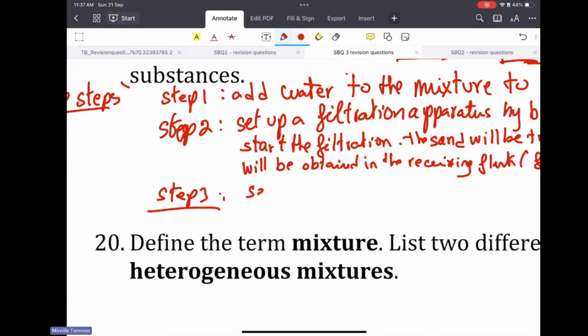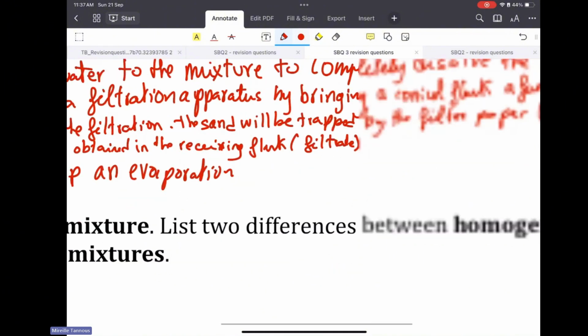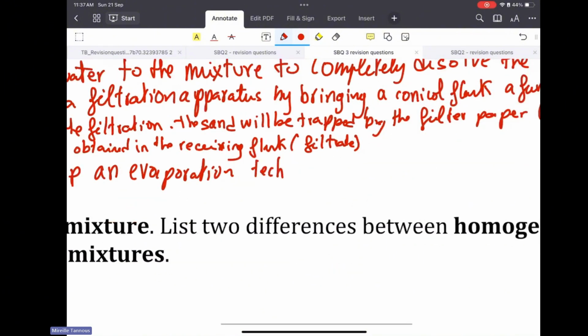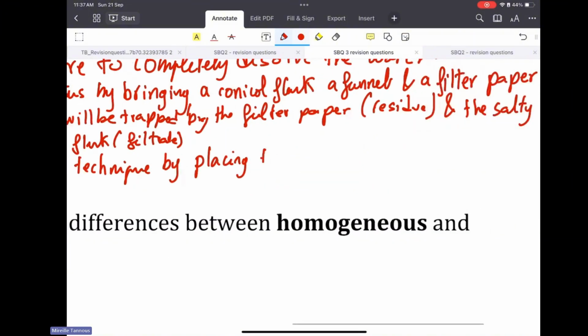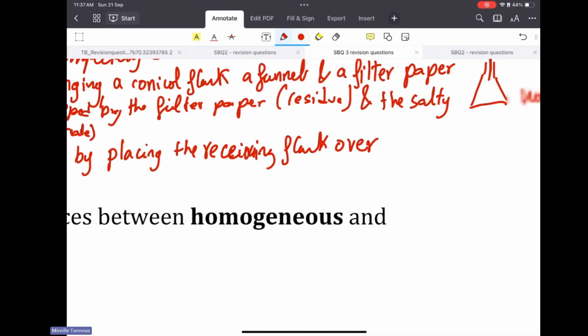So, set up an evaporation technique, by placing the same receiving flask over a tripod.